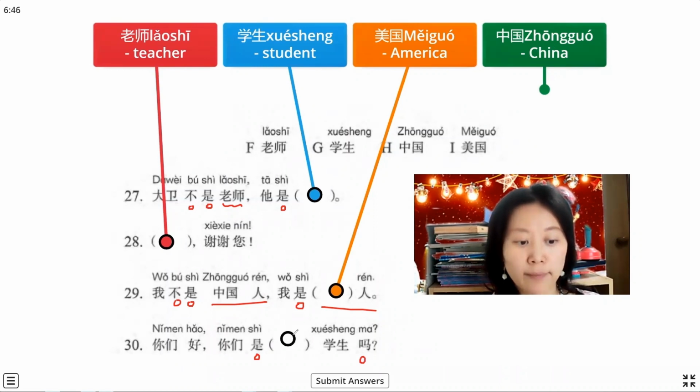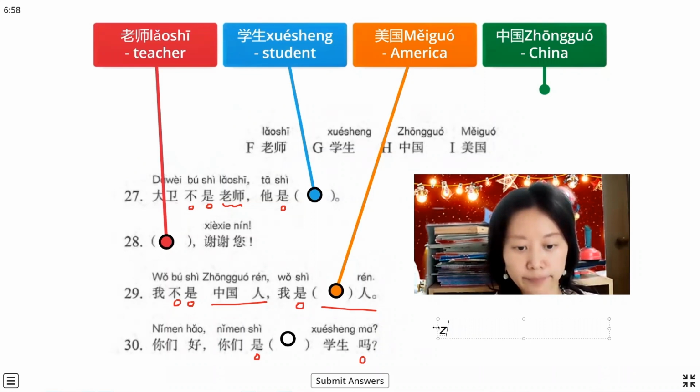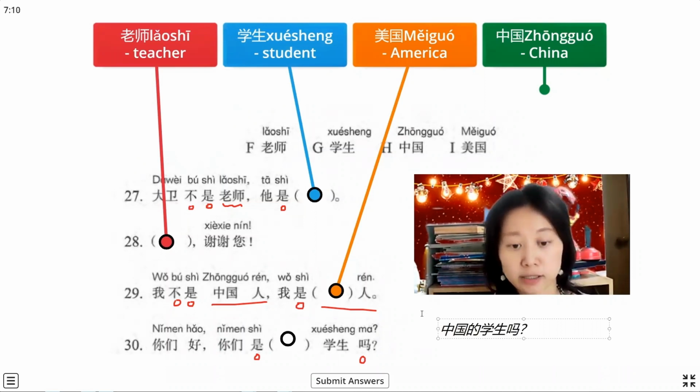And this one is completely asking 你们是中国的学生吗？ That means, are you Chinese students? But in 中国的学生, 中国 is an adjective describing the student, right?